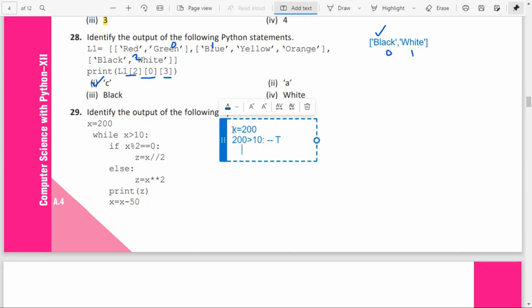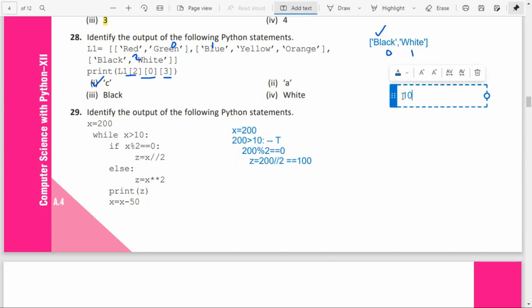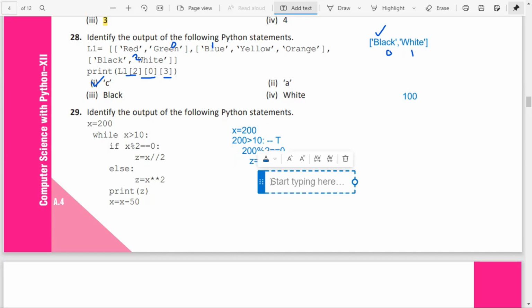That is what we are checking. 200 modulus 2 is equal to 0. That is correct. It will be divided by 2. So z will be how much? z equal to 200 integer division 2, and it will give 100. So the first output you will get is 100. Next, print 100 is printed.